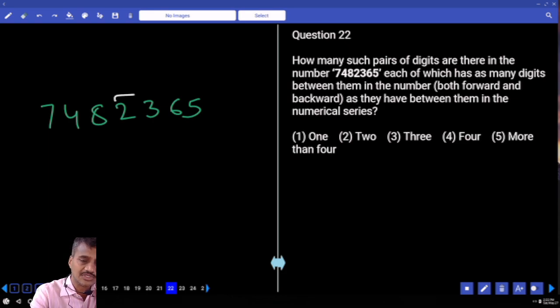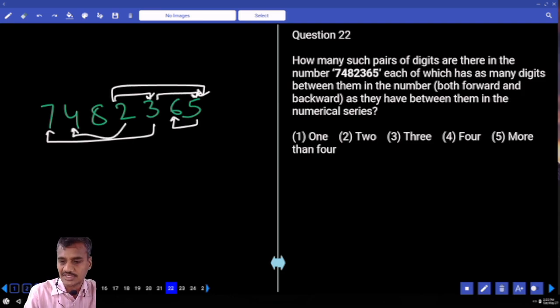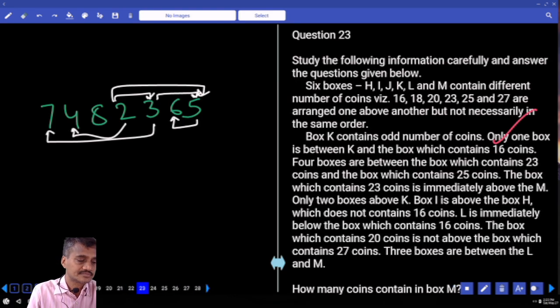8, 9, 2, 3, there is 1. 2, 3, 4, 5, there is one more. And 3, 4, 5, there is one more. Next one, 5 and 6. And so how many are there? As of now, 4, 5, 6, 7, 8, 9. 6, 7, 8, 9. 3, 4, 5, 6, 7. 3 to 7, there is one more. And 2 to 4, there is one more. And so how many are there? More than 4. So choice 5, question number 22.